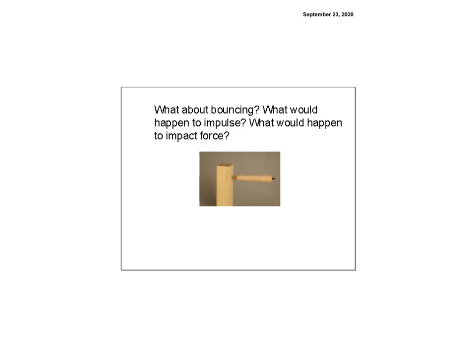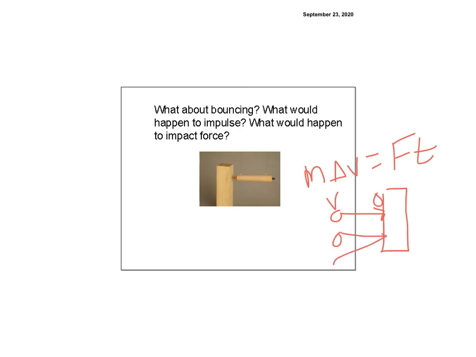Remember the equation: m delta V equals F times T. If I bounce, if I have an object, it comes in and goes from V to 0, or it comes in, bounces off, and goes from positive V to negative V. What's going to happen to my impulse? What's going to happen to my force? And we're going to see that in class.